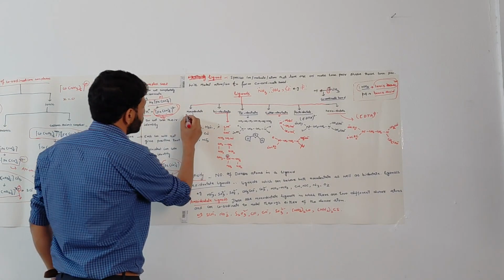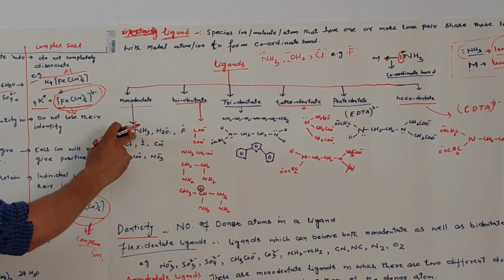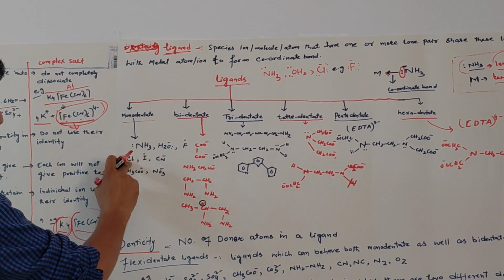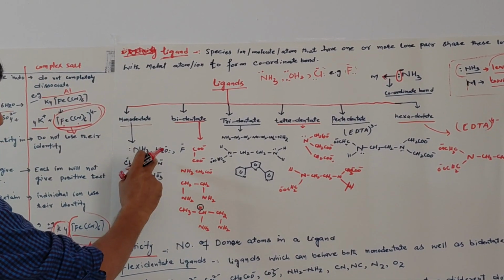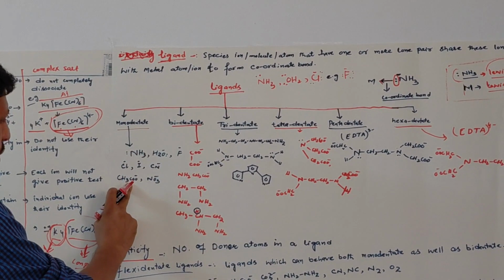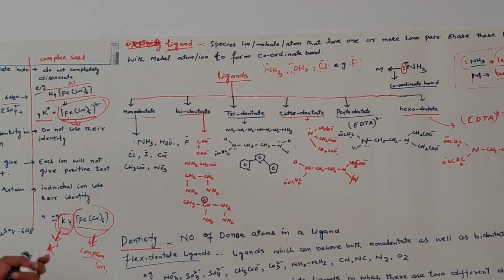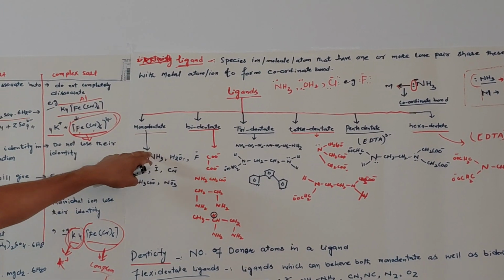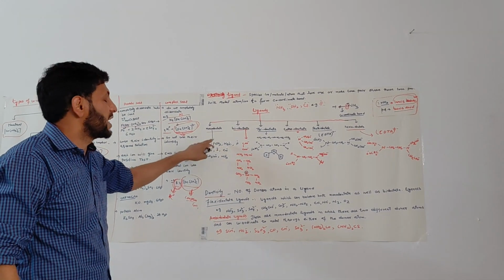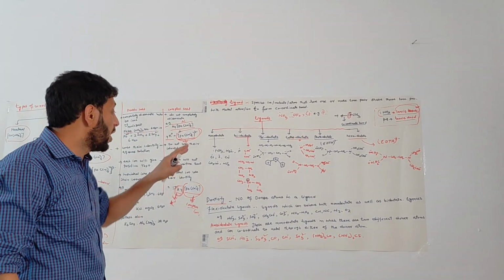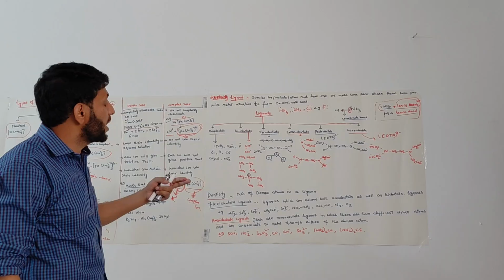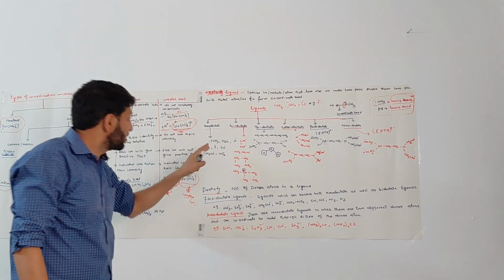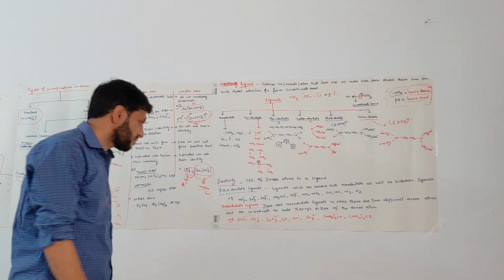Monodentate ligand examples include ammonia molecule, water molecule, F negative, Cl negative, I negative, CN negative, CH3COO negative, NO3 negative. There are different examples of monodentate ligands, but I have shown a few examples here. They act as monodentate ligands, that is, they have one donor atom or one lone pair, and by that lone pair they form one coordinate bond with a metal cation. Okay, this is called a monodentate ligand.